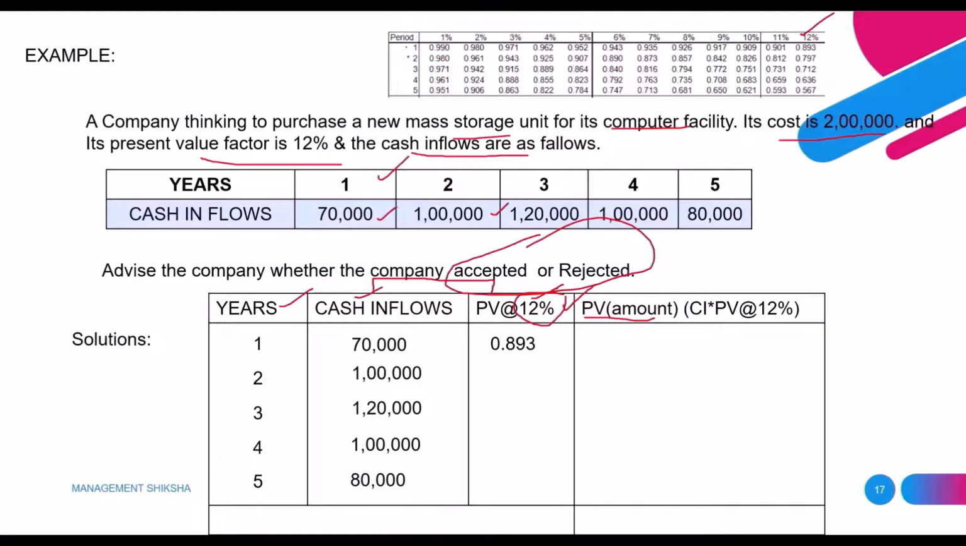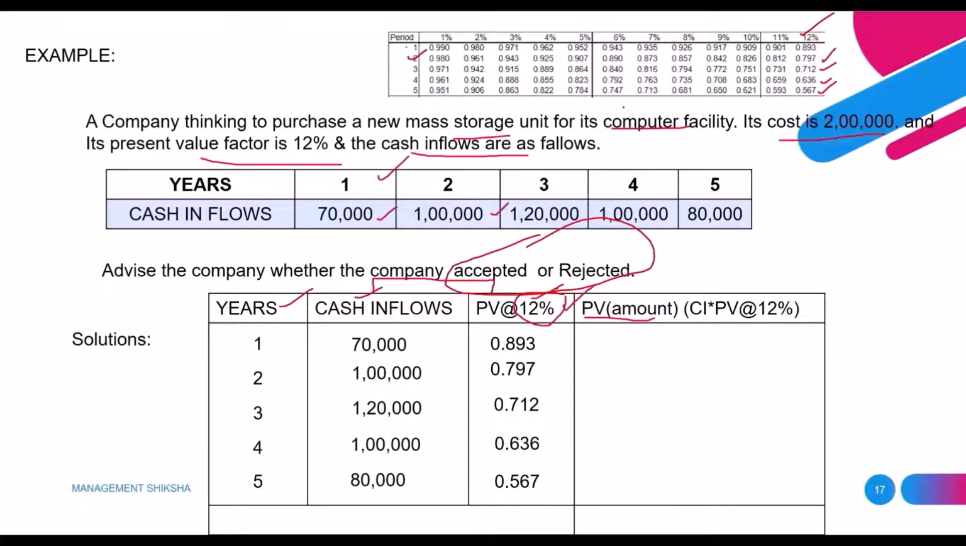For the second year, we have 0.797. For the third year, we have 0.712. For the fourth year, 0.636. And for the fifth year, 0.567. Here we have the cash inflows and the present value factors. So we want to know what the present value amount is.